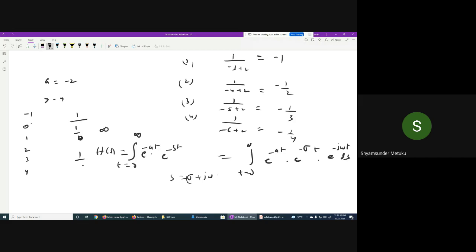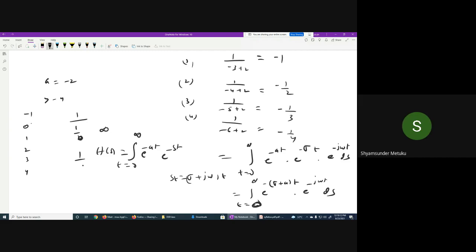S means this one, no? s is equal to sigma plus j omega. Correct, no? So then the integral from t equal to minus infinity to infinity of e power minus of sigma plus a into t, e power minus j omega t. Can I write this way? Yes, sir. Yes or no?